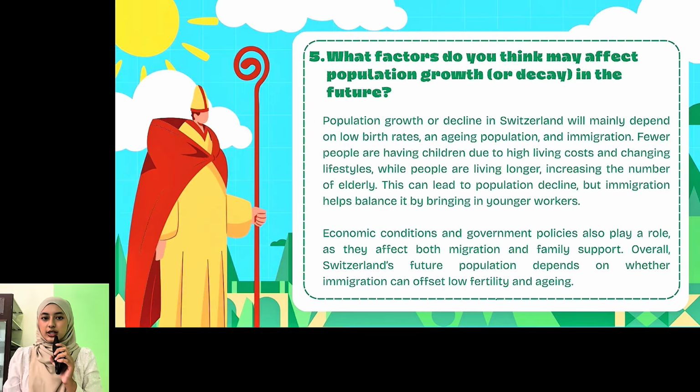The last question is, what factors may affect population growth in the future? In Switzerland, population change will mainly depend on low birth rate, an aging population, and migration. Fewer people are having children due to high living costs and changing lifestyles, while people are living longer, which increases the elderly population. This may lead to population decline, but immigration can help balance it by bringing in younger workers. Economic conditions and government policies also play an important role.